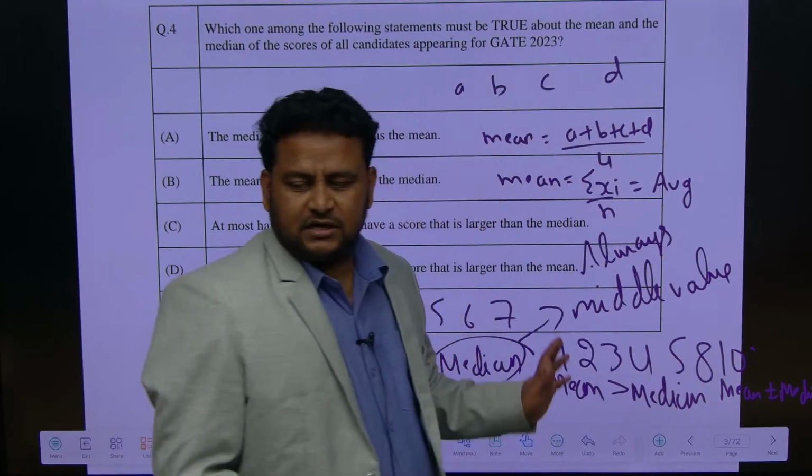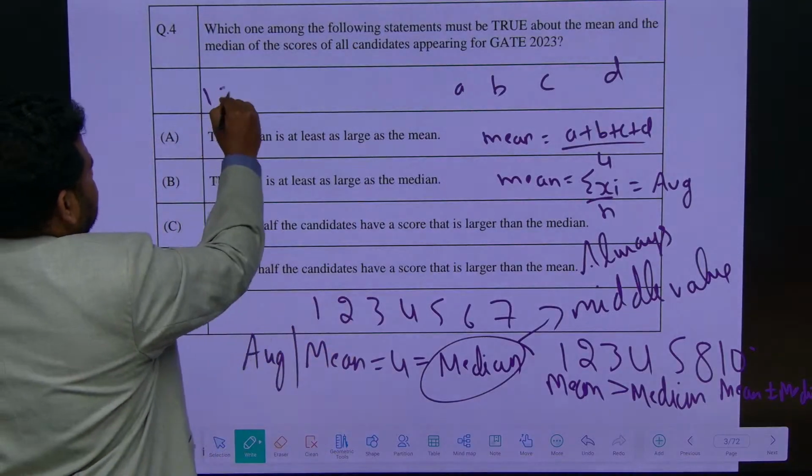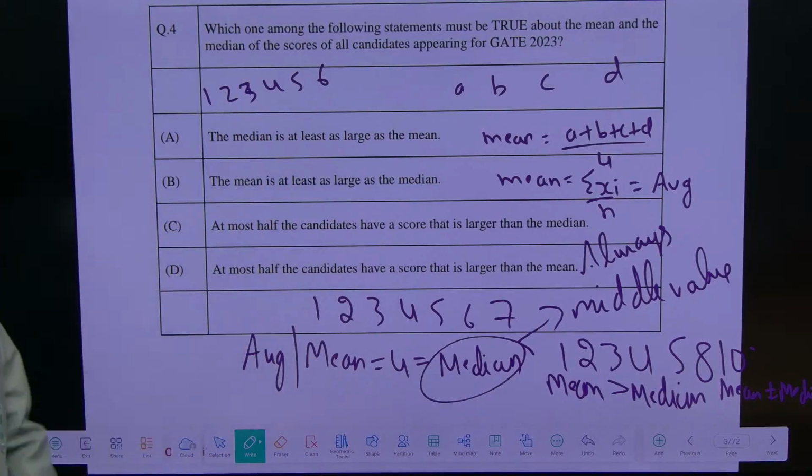But if the number of entities given is even, suppose I say 1, 2, 3, 4, 5, 6, in this, what is the median?